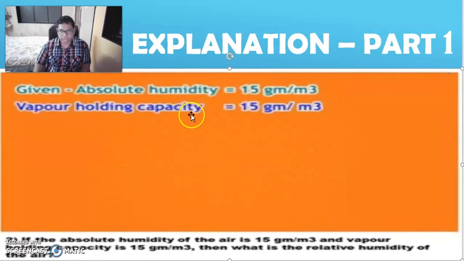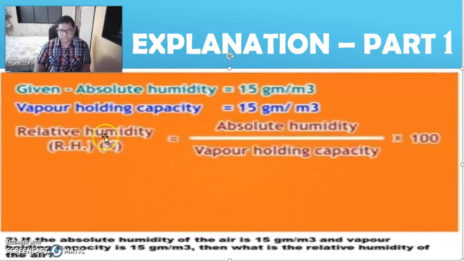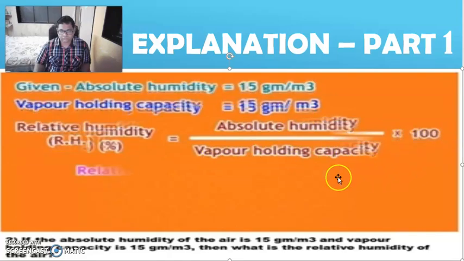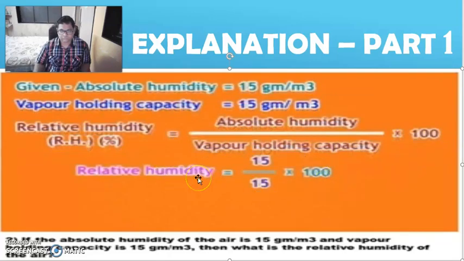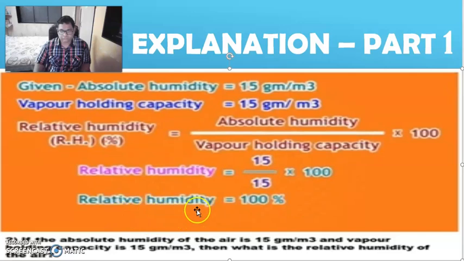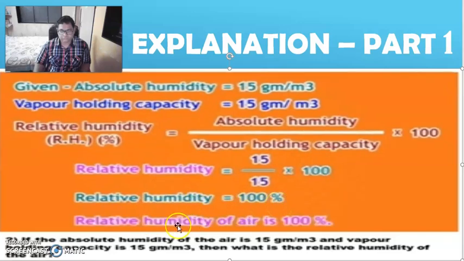Vapor holding capacity is equal to 15 gram per cubic meter. Relative humidity is equal to absolute humidity upon vapor holding capacity into 100. Relative humidity is equal to 15 upon 15 into 100. Relative humidity is equal to 100%. Relative humidity of air is 100%.